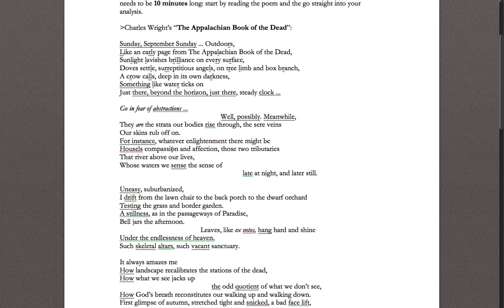It's talking about this idea of compassion and affection, these two forces in our lives as humans, and they are forces that we only really sense. We can't fully articulate them, but we know they're there. Again, there's a lack of concrete description in this stanza, and there's a lack of that certainty that the speaker had in the first stanza. And not only do we know that by the absence of the images, but we know that from the syntactically short sentence, well, possibly.